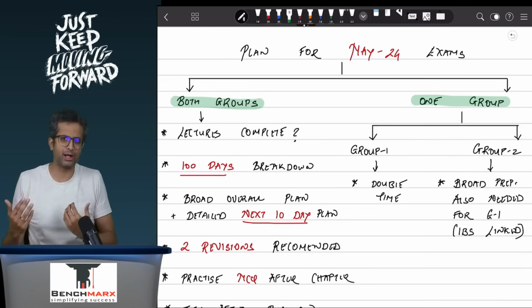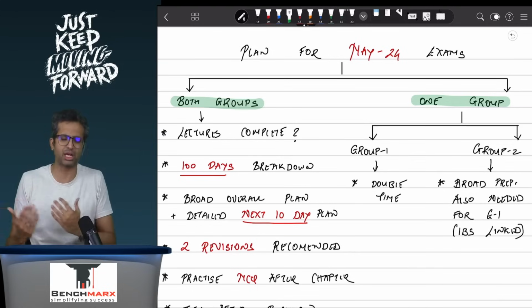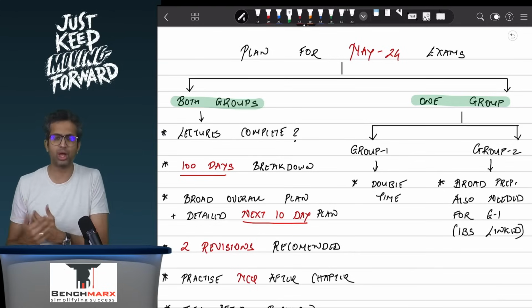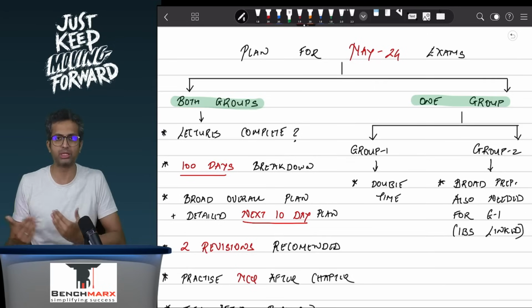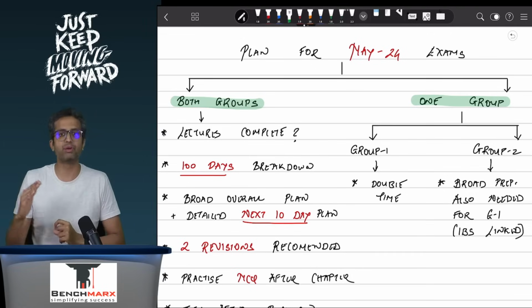Though now, if you had given the November 23 exams and you were fairly close, maybe a 10-15% range of passing, I would strongly recommend that you can try two groups, considering you have relatively lesser papers and MCQs as well in papers like FR and AFM. But again, if you want to go for one group, so be it, but you take that decision, you will not kind of waver around.